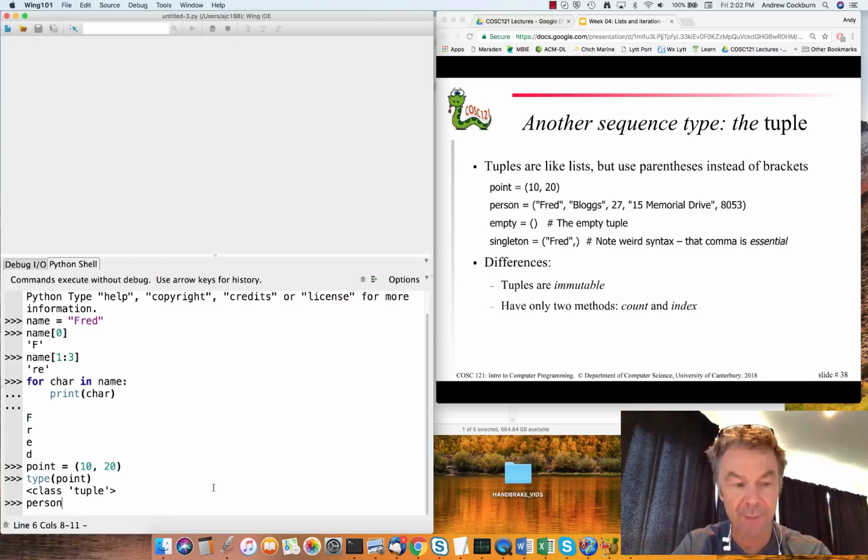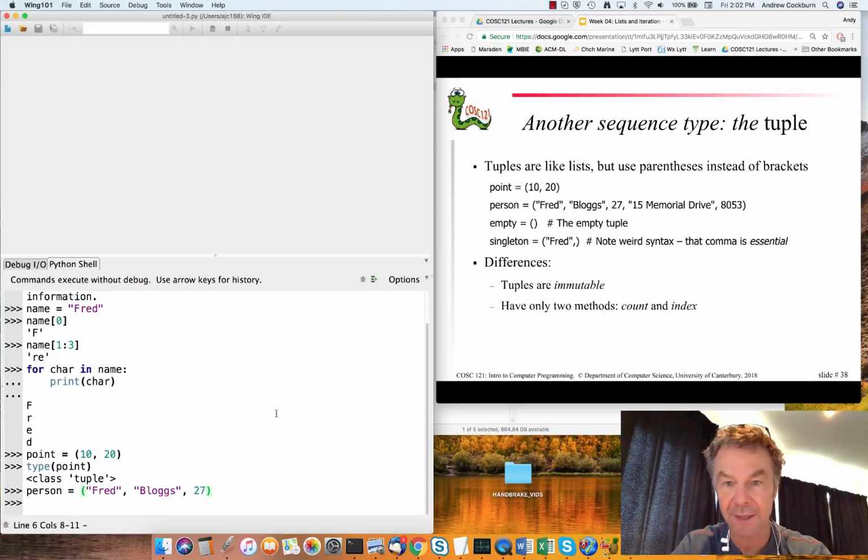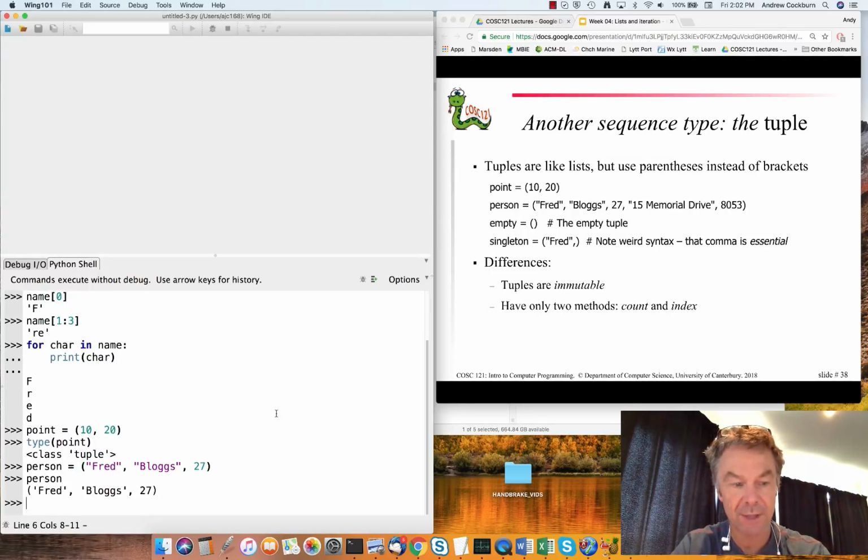We could also create person as a tuple, so we're using again the brackets. Sorry, we're using parentheses here to say Fred, a first name, a second name, and an age. We'll just leave it at that. So this is a tuple containing 3 elements in its sequence. And we can say what is person, and it's showing me that it's using the parentheses here to say that, yep, this is a tuple that contains the following 3 elements.